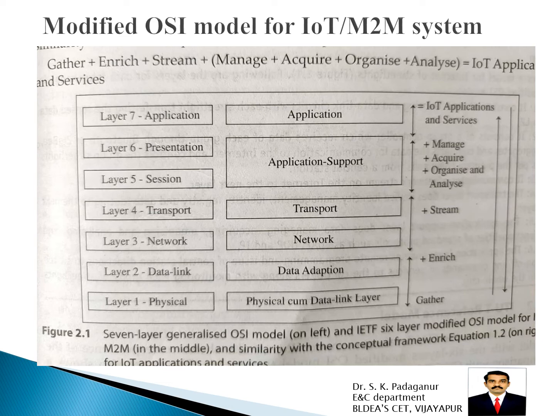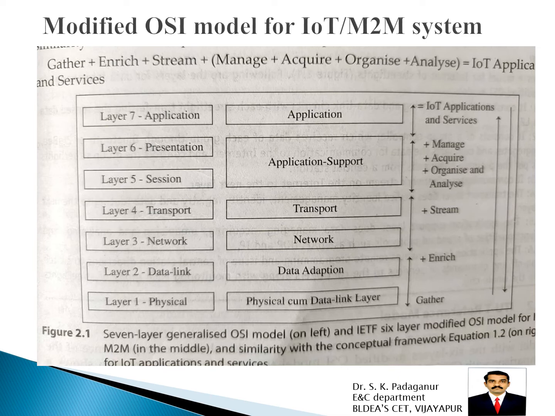The first one is the gathering of the data, then enrichment of the data, plus stream, plus altogether application support. In that application support, we have manage, plus acquire, plus organize and analysis. The last one is your IoT application and services. See how things have changed from ISO OSI to the normal IoT or M2M system.